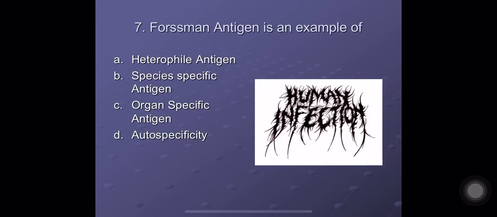Gelatin. Question number 7. Forssman antigen is an example of A. Heterophil antigen, B. Species specific antigen, C. Organ specific antigen, and D. Autospecificity. Forssman antigen is an antigen which is present in many species, different animals, birds, and plants, and such antigens which are present in different species are known as heterophil antigens. So the correct answer here is A. Heterophil antigen.